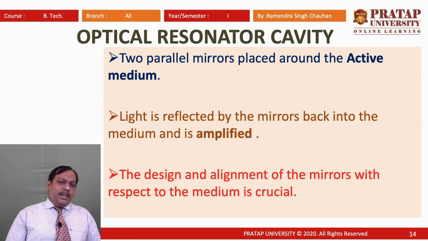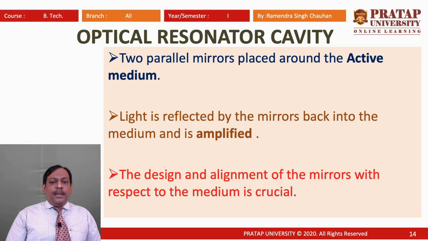And how can we achieve this? For this, we use an optical resonator cavity. It is a combination of 2 parallel mirrors placed around the active medium.